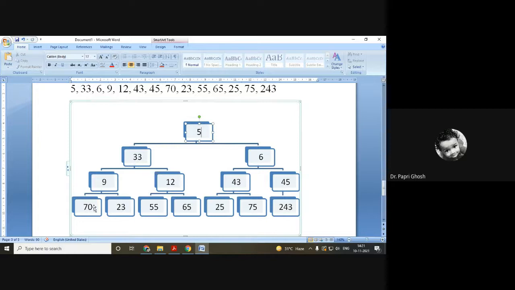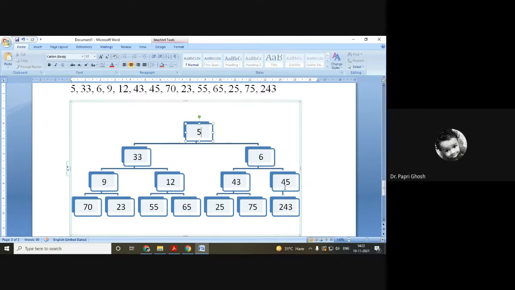Similarly, 9, 70 and 23 are a trio. 12, 55 and 65 are a trio. 43, 25, 75 are a trio. And 45 and 243: as 45 does not have any right child node, we consider 45 and 243 as a trio.